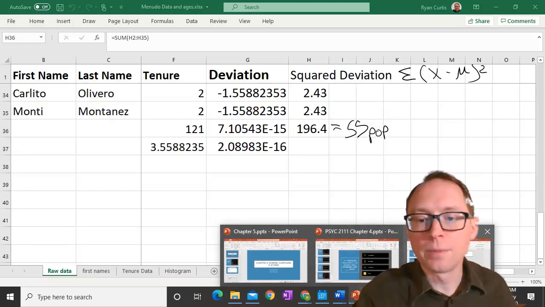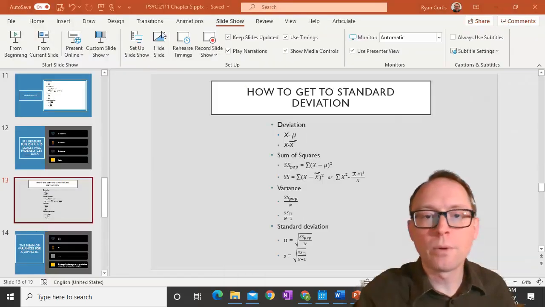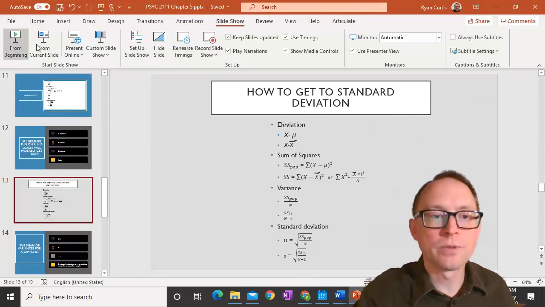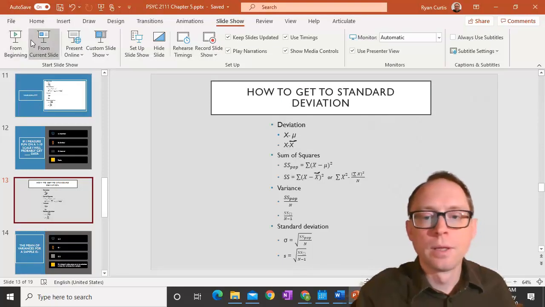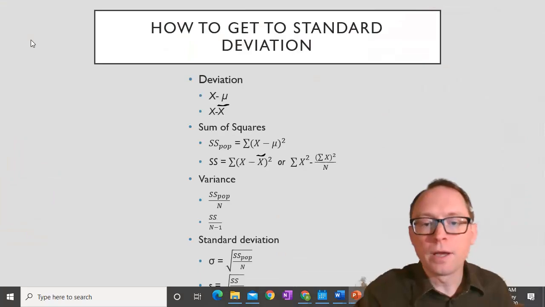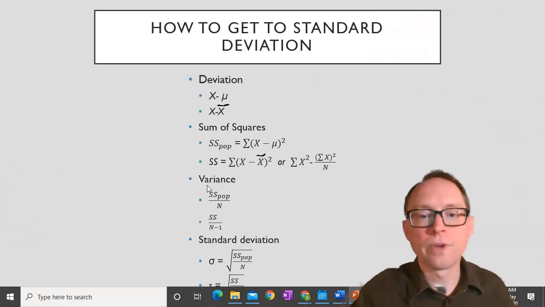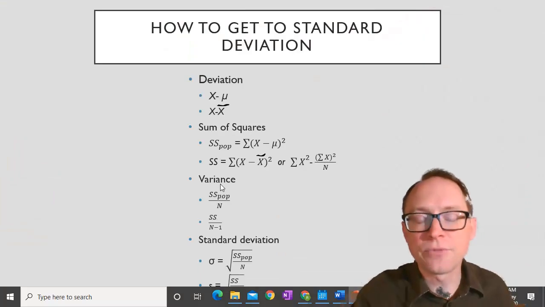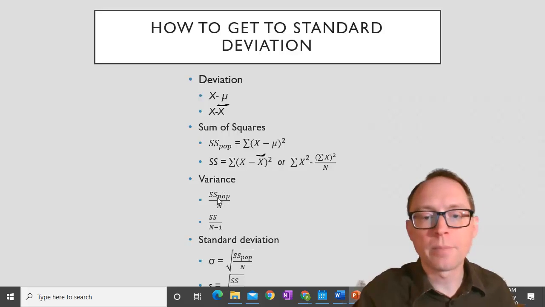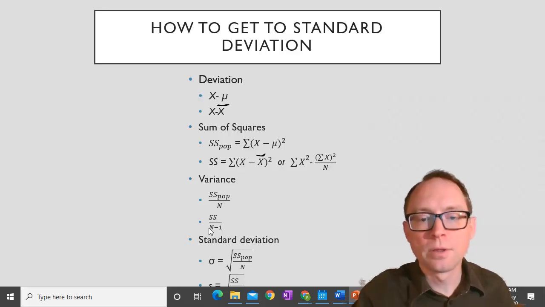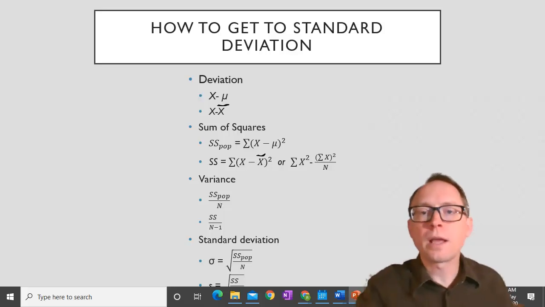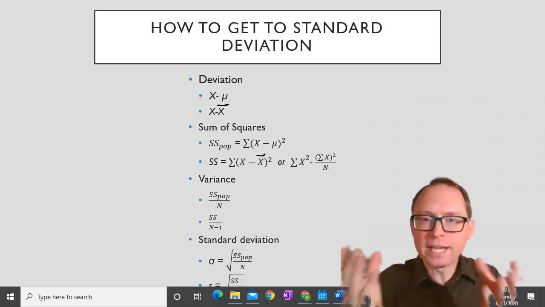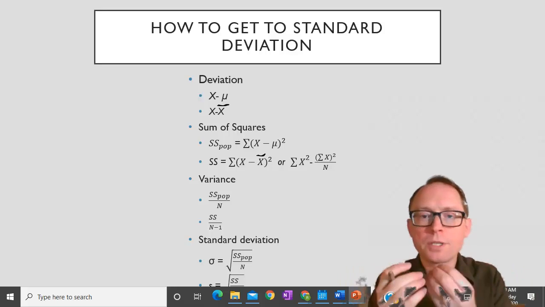It's going to be super easy, but there's one important aspect of this that we've not done before, and that is that the calculation for variance is going to be different depending on if we're talking about a population versus a sample. So if you remember, we're trying to get kind of like the average amount of deviation. So we squared everything, we got the sum of squares, okay?